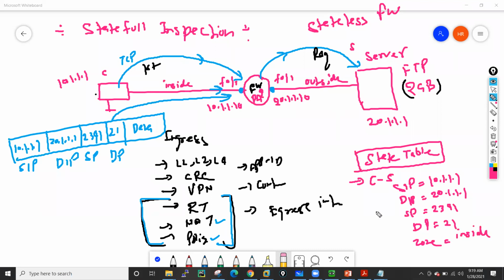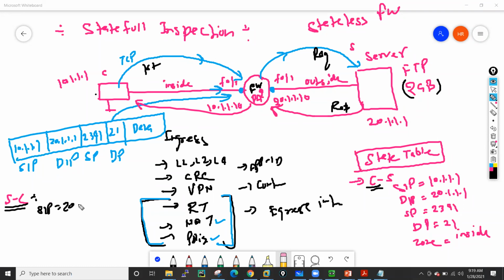Okay, so he has created this client to server flow, and he will also create one more flow, which is server to client, when he will give the reply. When the server sends the reply packet, when the Palo Alto firewall receives the first packet and processes it, when he sends this reply from the exit interface, he will create this flow as well. On this flow he has mentioned data like source IP. From this server to client flow, this becomes your source.